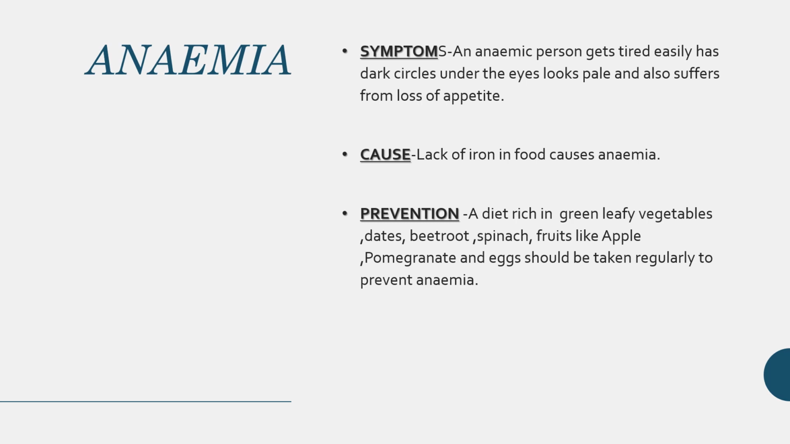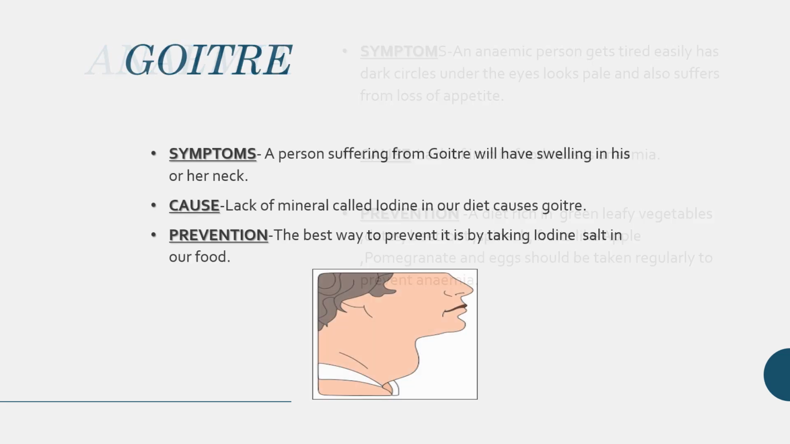Now what is the cause of anemia? Lack of iron in food. If our food does not contain much iron, then anemia is caused. Now what is the prevention? A diet rich in green leafy vegetables, dates, beetroot, spinach, fruits like apple and pomegranate, and eggs should be taken regularly in order to prevent anemia.